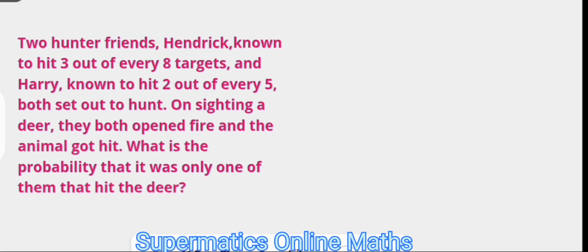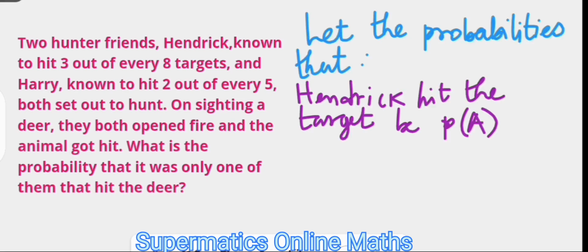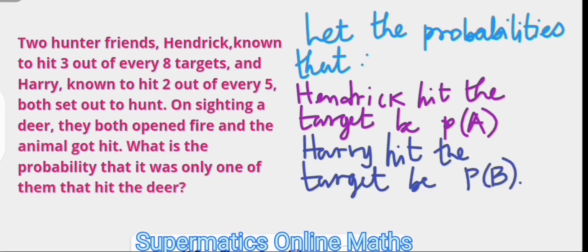This kind of probability deals with the probability of success and that of failure. Success here doesn't necessarily mean something good, but it simply means the probability that the desired outcome actually happened. So first we're going to make some representation. We will let the probability that Hendrik hits the target be P of A, and the probability that Ari hits the target be P of B.